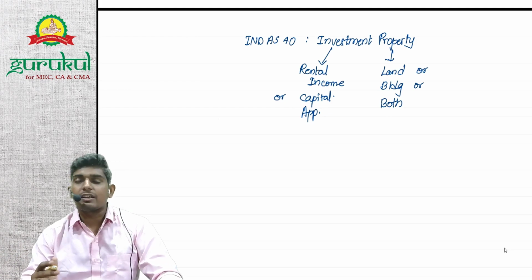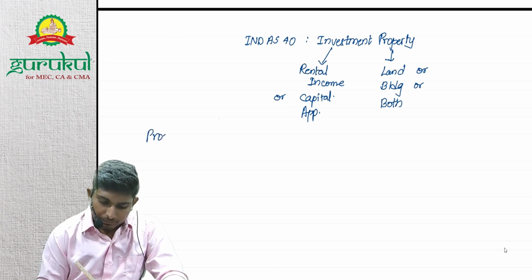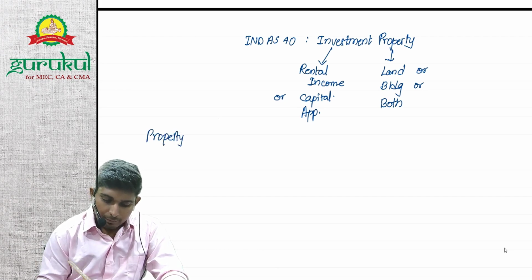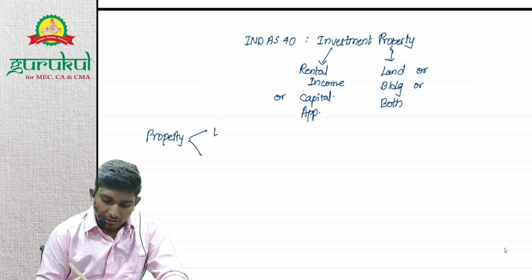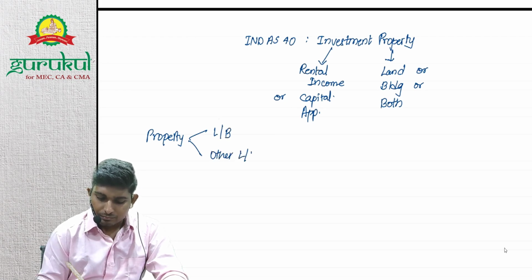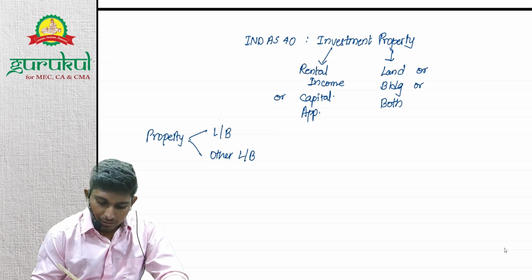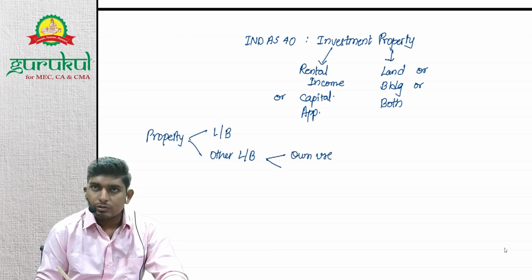Let's understand why they are excluded. Property may have two uses. First of all, it may be land or building, and other than land or building. If it's other than land or building and it's used for own use, then it's obviously PP or an intangible asset.